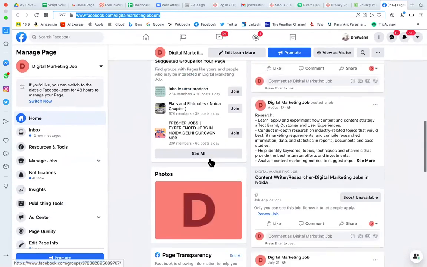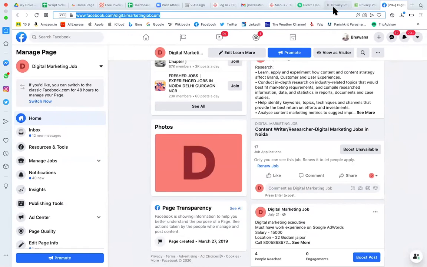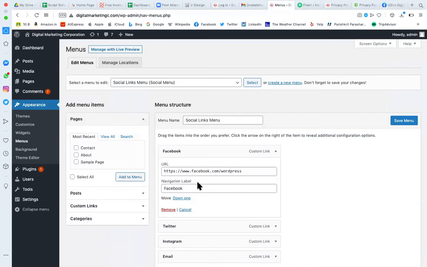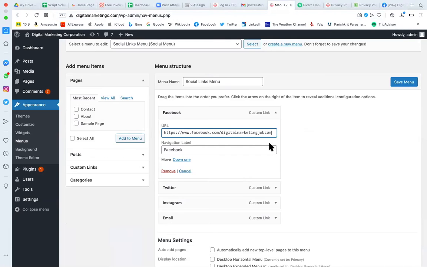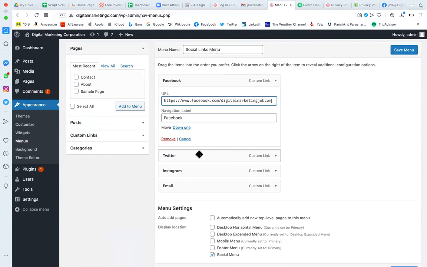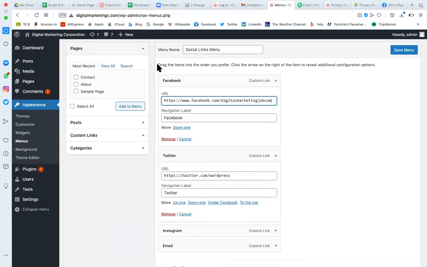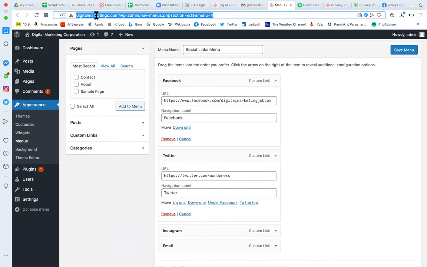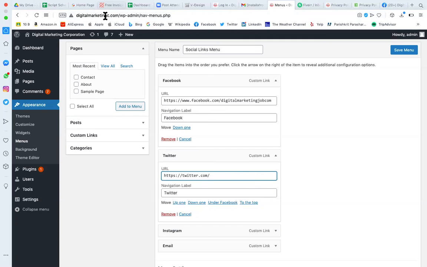First you have to go and create the Facebook page, and then you can come back here and add that Facebook page, right? That way, you must have a page on Twitter first. So let's suppose my Twitter handle is this one.